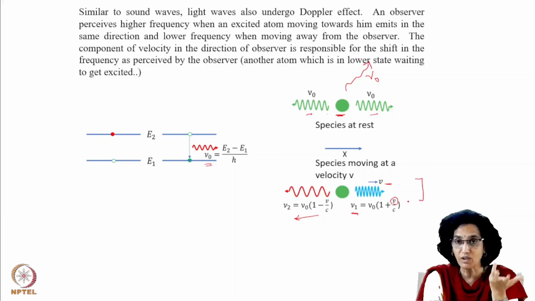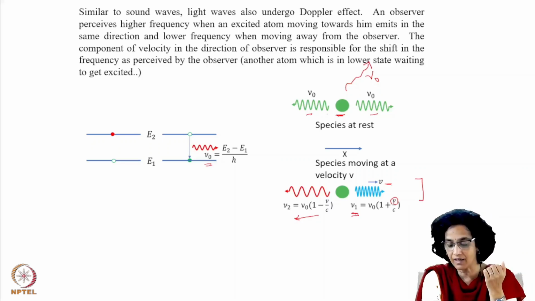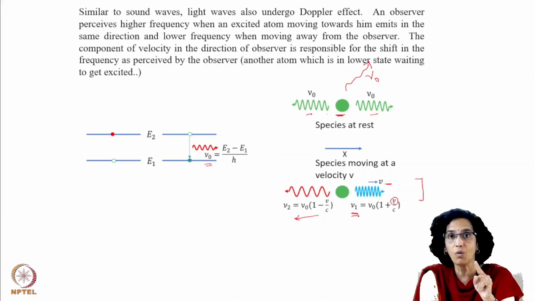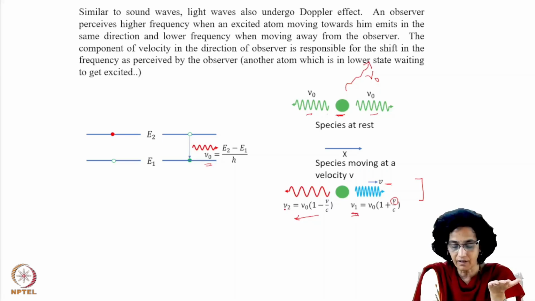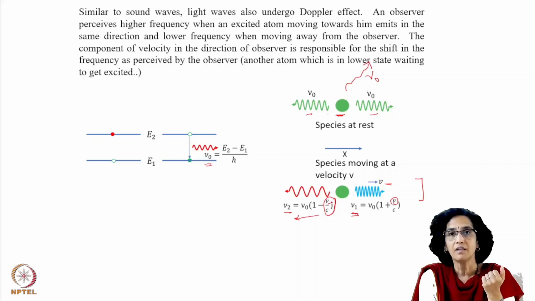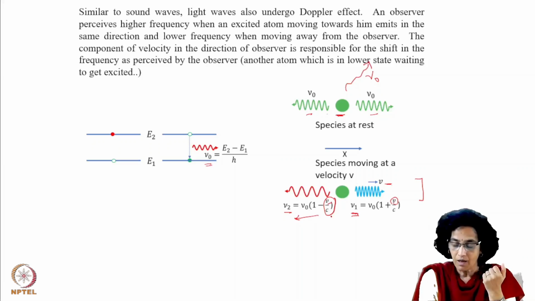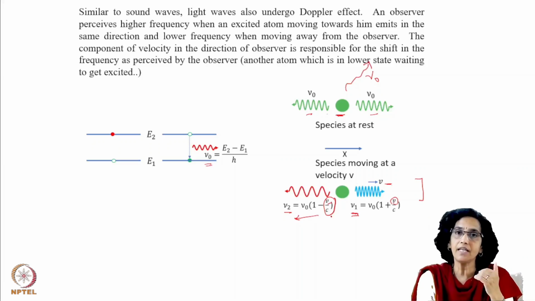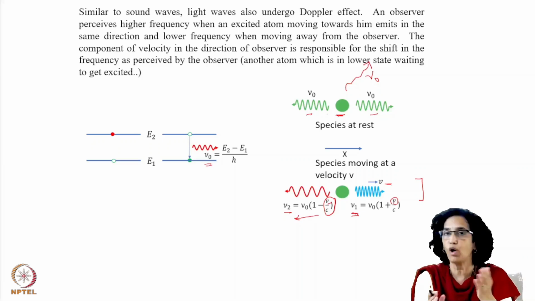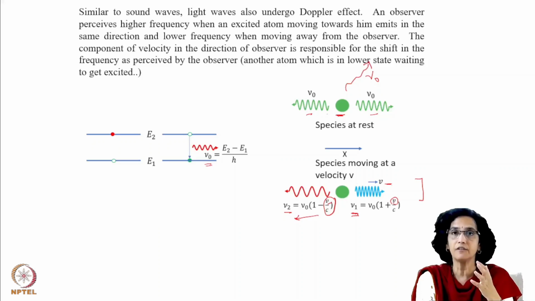Will it be nu zero, or will it be enhanced? Will it be blue shifted? No. Now it will be red shifted, and it will be given by nu 2 is equal to nu 0 into 1 minus v by c, where v is the velocity, which now is in the negative direction, right? So basically, there is either a red shift or a blue shift of the frequency of emission